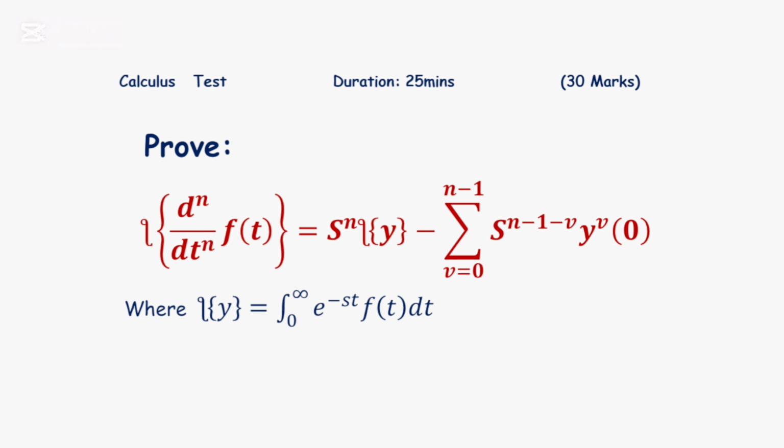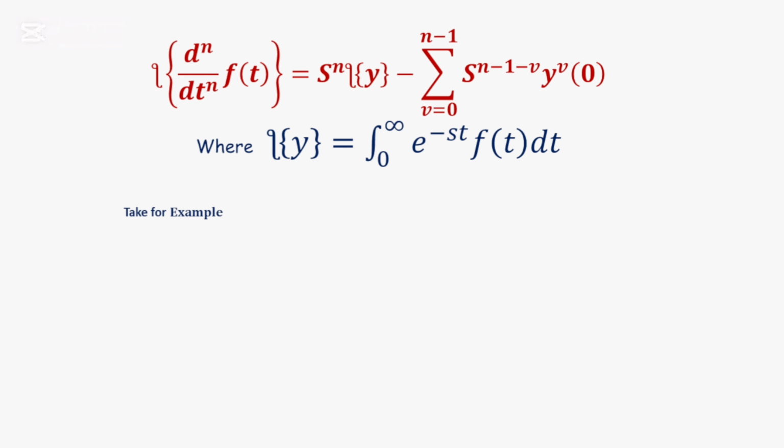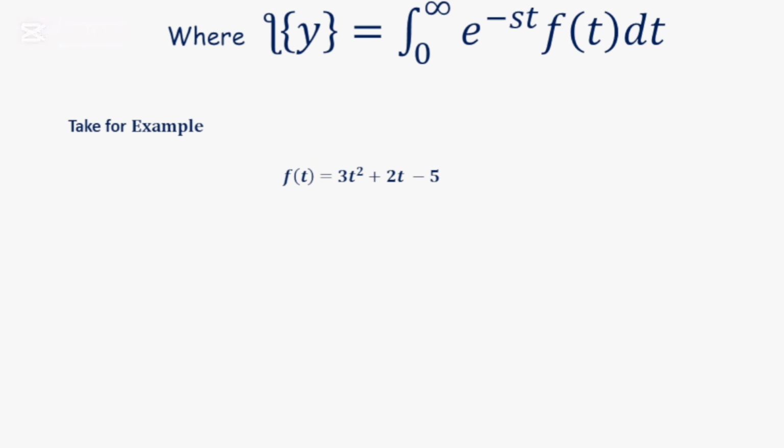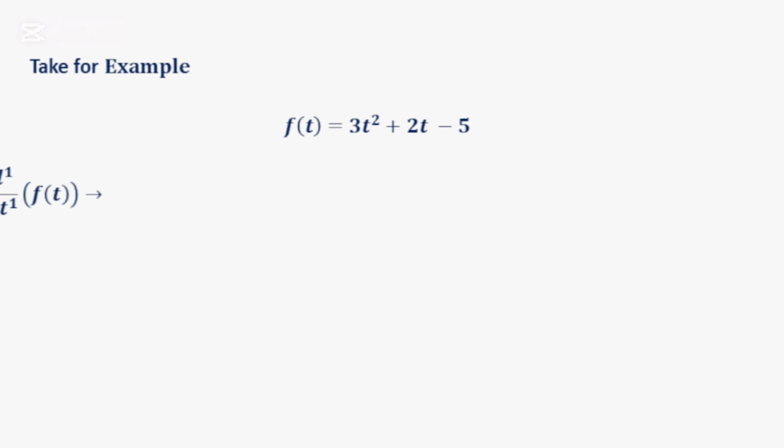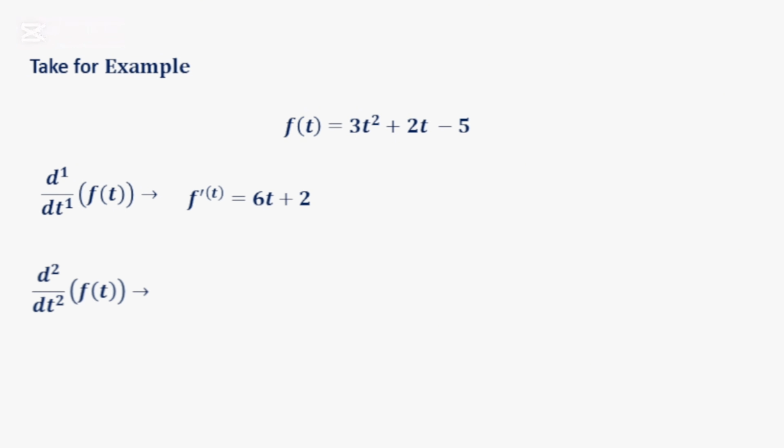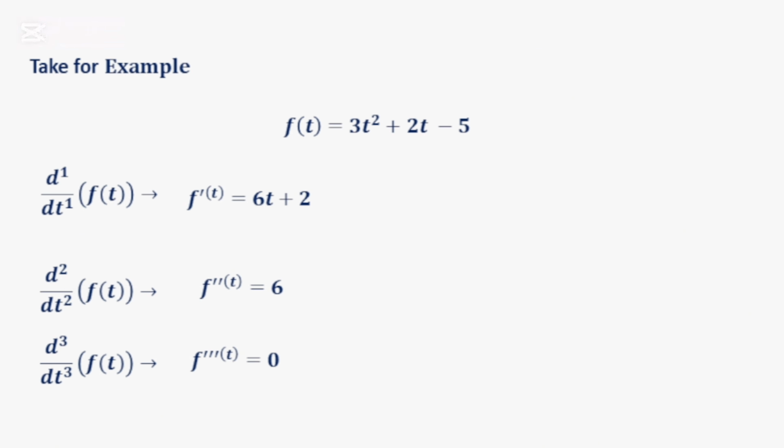Suppose you are asked to prove this, and probably you just annoy the lecturer, so let's see how we are going to get it done. First thing you want to do, let's take for example, let's say f of t is 3t squared plus 2t minus 5, and you want to take the first derivative of this particular function. You know it's going to be 6t plus 2, right? Take the second derivative. Obviously you know it's going to be 6. Take the third derivative, you know that's going to be 0.